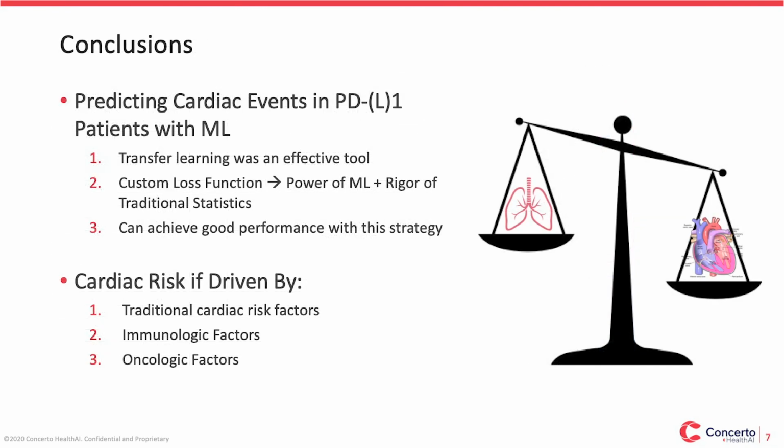So what have we learned? The Concerto data gave us a large number of patients with over 400 features for analysis. Many more are available. Combining this data with the most advanced machine learning techniques, we can drive meaningful insights in oncology. In terms of methods, transfer learning was an effective tool for studying a rare problem. With a custom loss function, we could combine the rigor of traditional statistics with the power of predictive ML. This strategy led to good performance. In terms of cardiac risk, what we actually learned: cardiac features like heart failure, immunologic features like the percent lymphocyte count, and oncologic features all played a role in predicting a patient's risk of cardiac events.